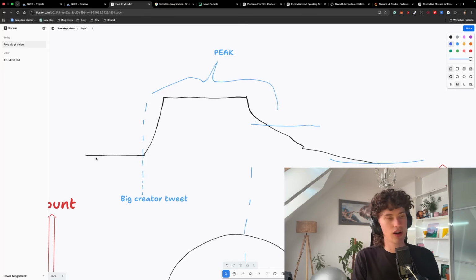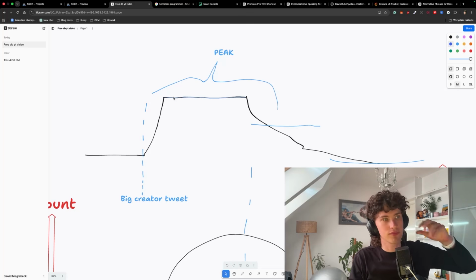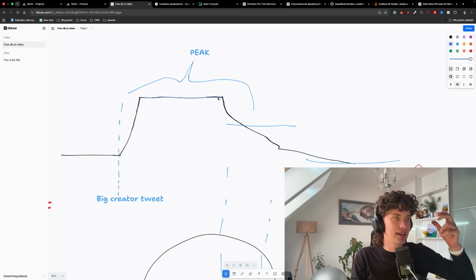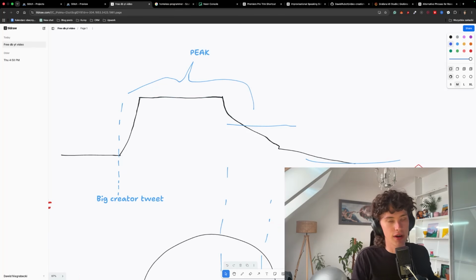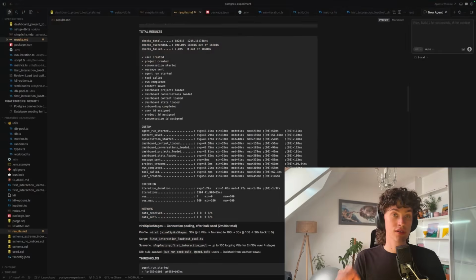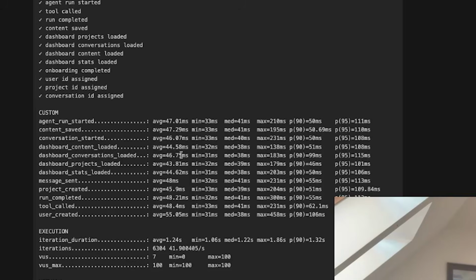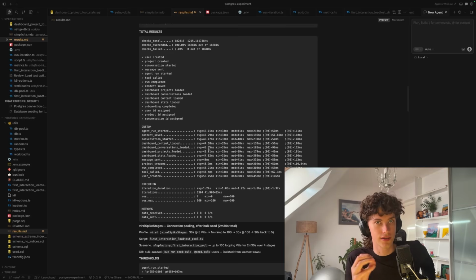Let's imagine you have a few active users, let's say 5. Suddenly a big creator tweets about your project, usage goes slowly up, peaks at, let's say, around 100 users, and then it slowly fades, right? This is what we want to simulate. The results shocked me. The average response time was below 50 milliseconds. Now, this is for 100 active users.